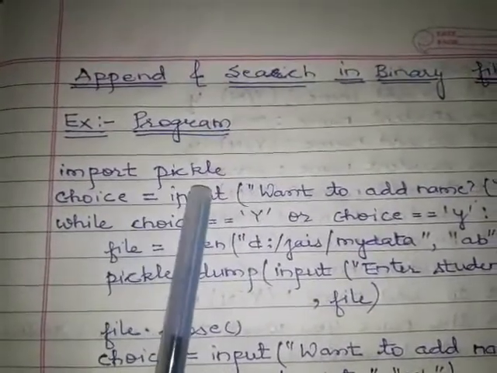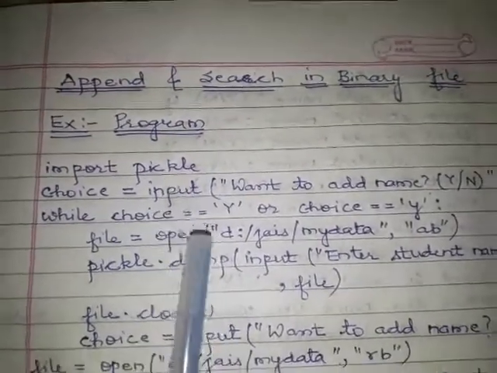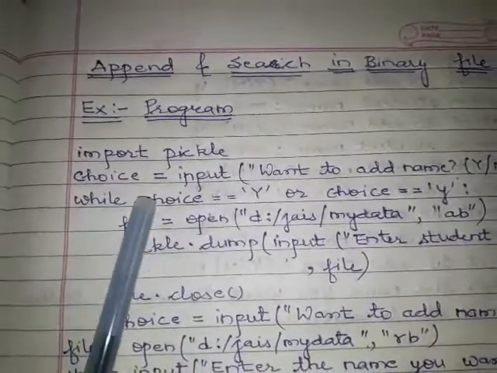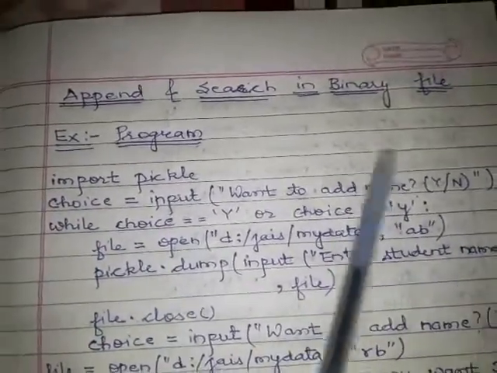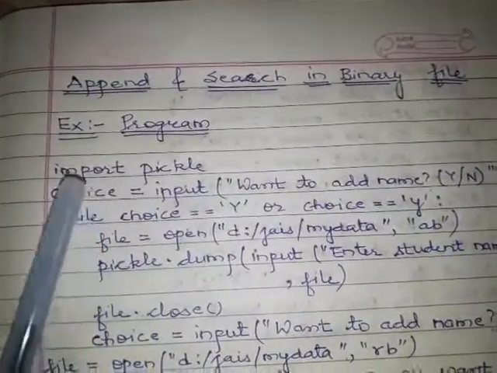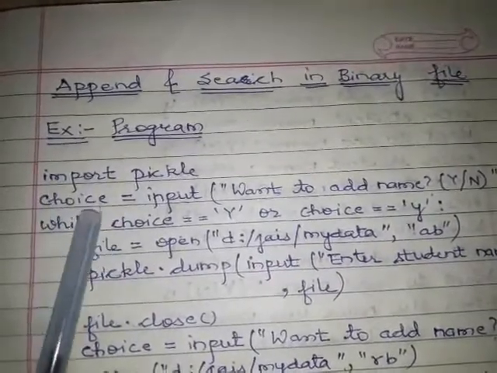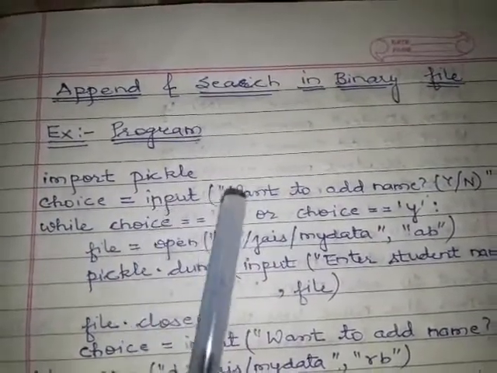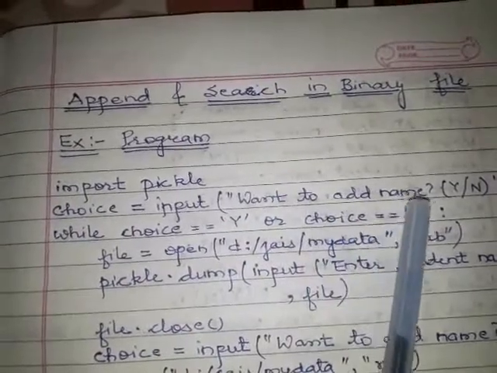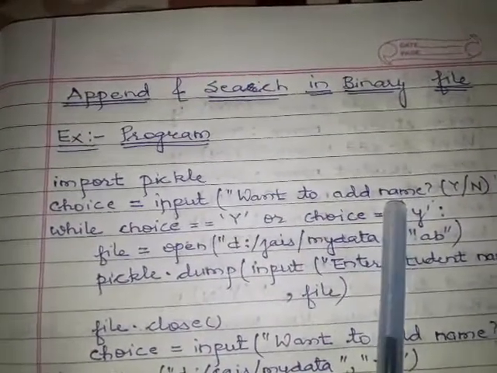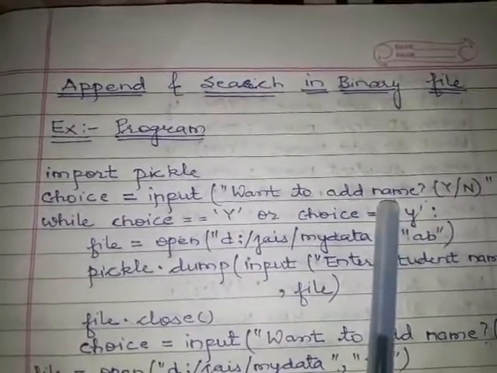First import the pickle module, then here is a choice for the user, because I am going to append the data. If you don't want to add some data, then here is a choice for you. The choice is, want to add name. The data I am loading in the file is the name of any person.